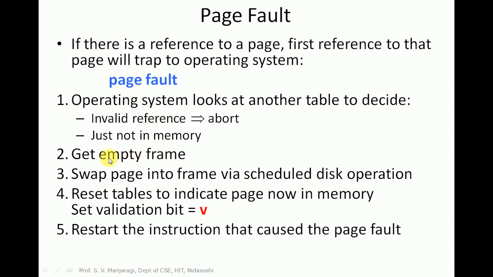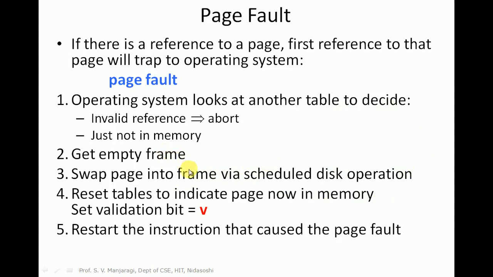In this case, what we can do is get an empty frame from the list of free frames, because in the main memory not all the frames have been utilized. Basically the operating system maintains a list of free frames. So it can get an empty frame. Next, swap the page into the frame via a scheduled disk operation, because a page fault occurred here. The page is not in the main memory, it is on the disk. So we have to swap that particular page from disk to the main memory,